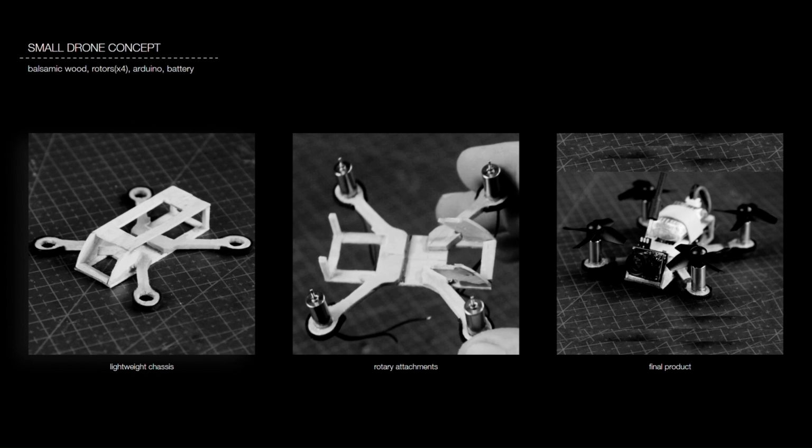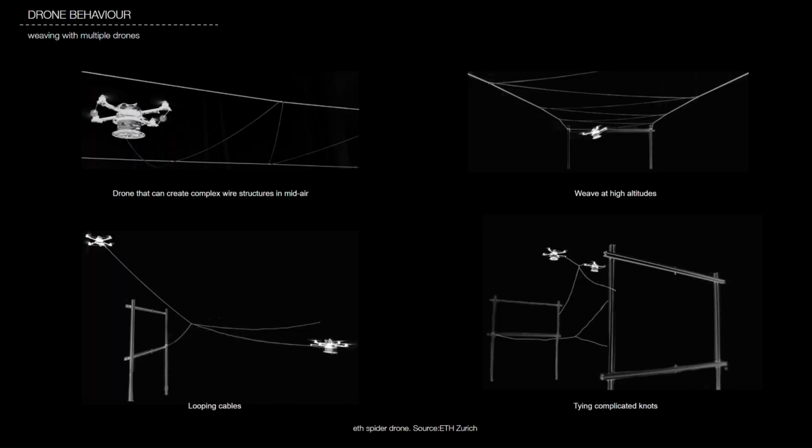The researchers have developed a drone that can create complex wire structures in mid-air, similar to how a spider builds its web. The drone is spider-like and can weave high-rise structures out of cable. Each quadcopter drone is equipped with a spool of strong plastic cable that runs out behind it as it flies. One end of the cable can be secured by making several turns around a pole. The drones are positioned and directed autonomously from the ground by a central computer.